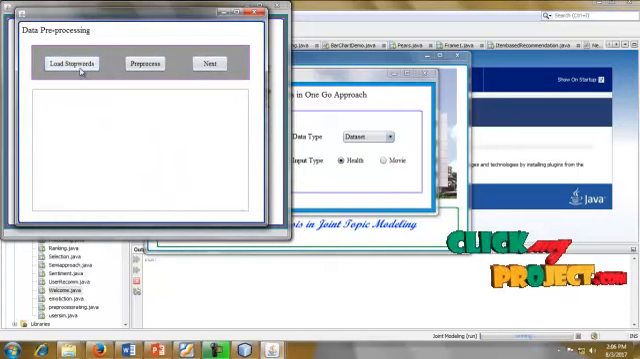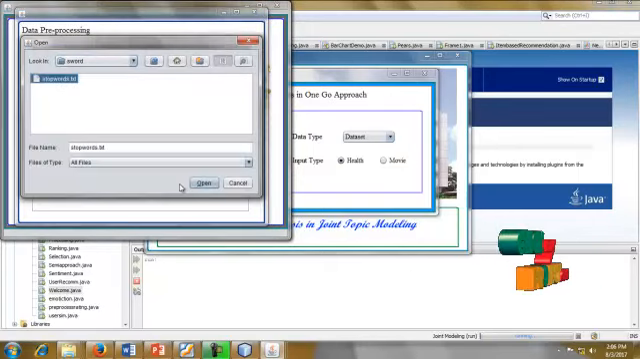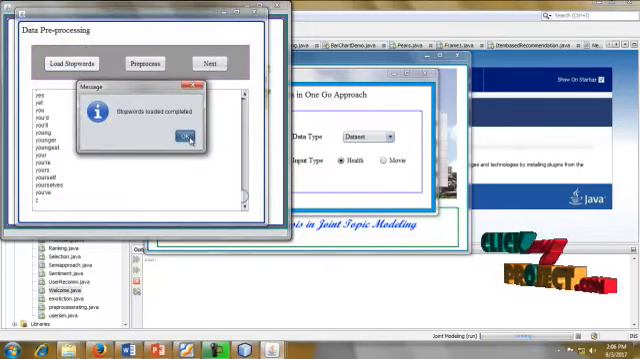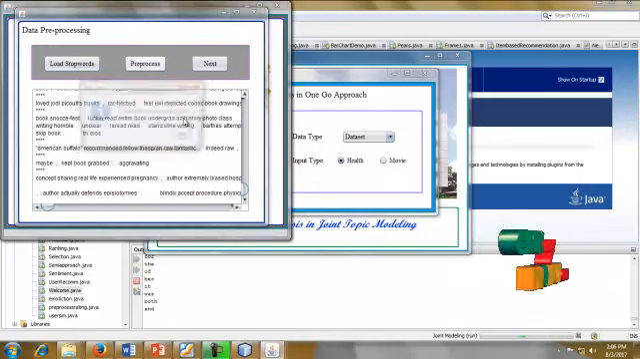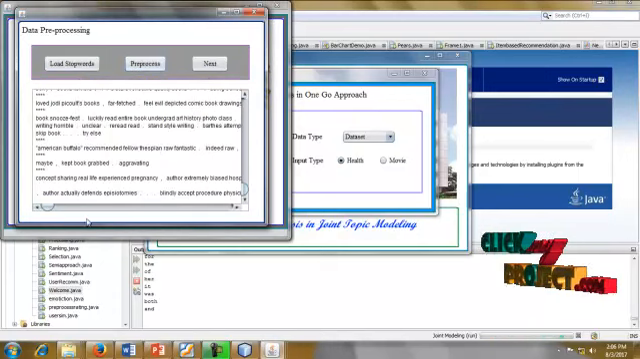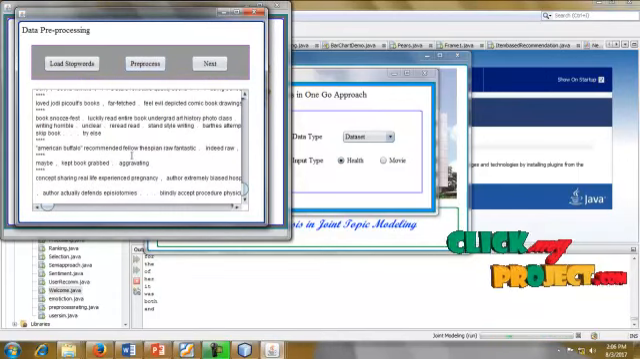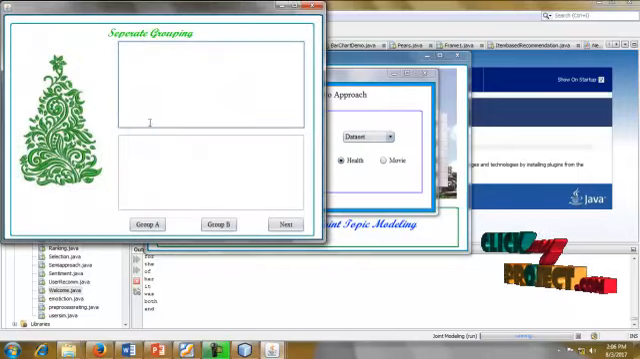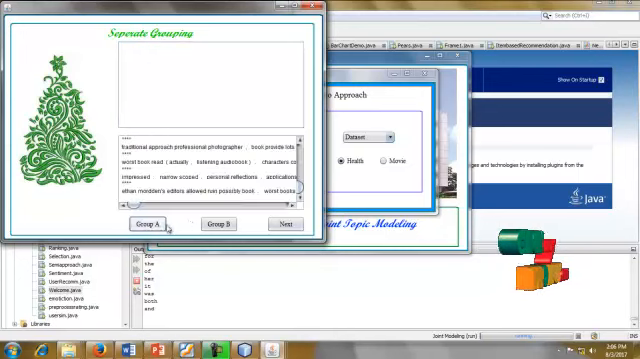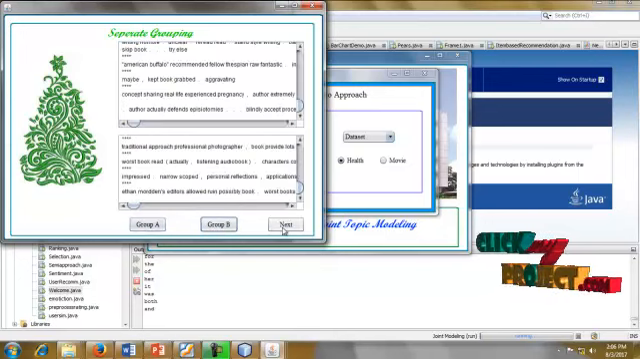Next is the pre-processing. Here click the stopwords.txt, so the stop words are removed. So the pre-processing is completed, and here we get the original cancer.txt file. Now we go to the separate grouping, which is called the segmentation process. Our data is segmented into two groups. This is group A and this is group B.